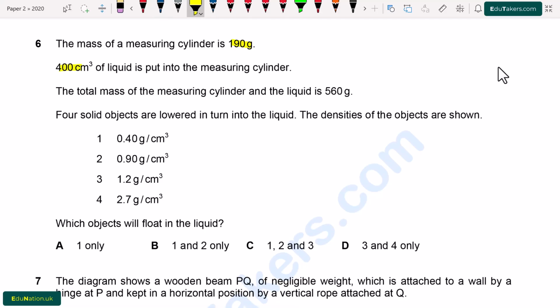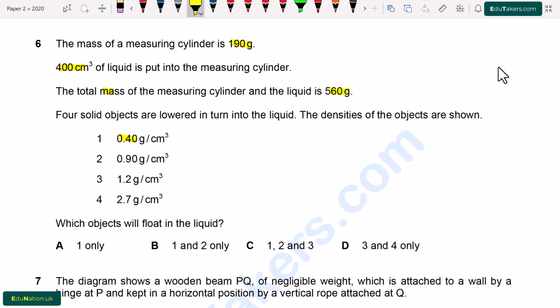Question number 6. The mass of a measuring cylinder is 190 gram. 400 cubic centimeter of liquid is put into the measuring cylinder. The total mass of the measuring cylinder and the liquid is 560 gram. 4 solid objects are lowered in turn into the liquid. The densities of the objects are shown.